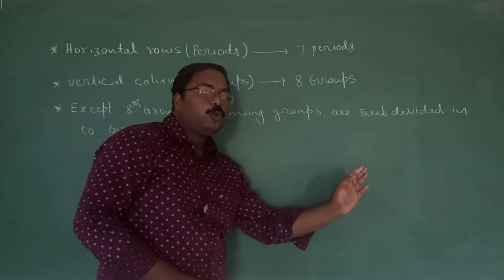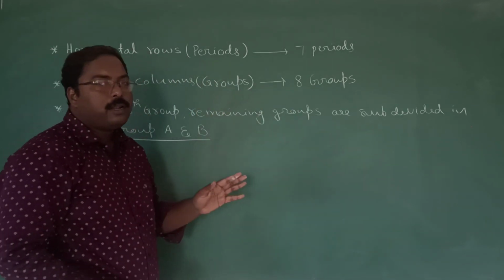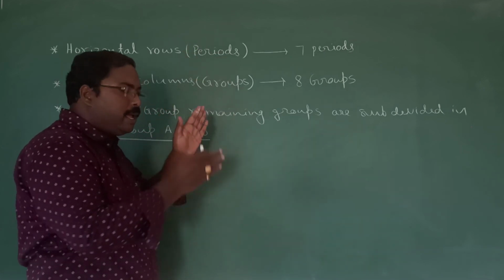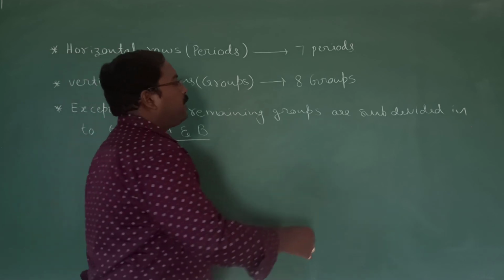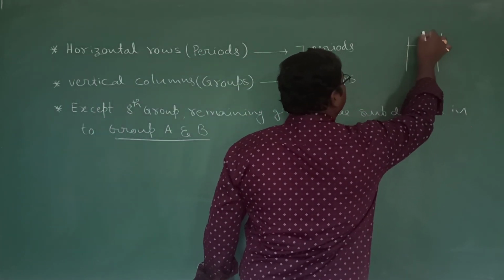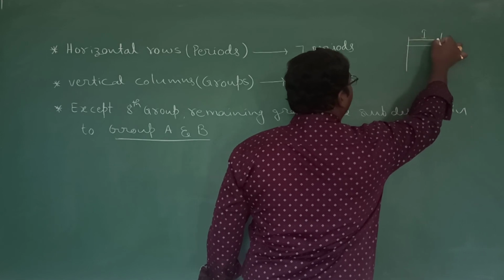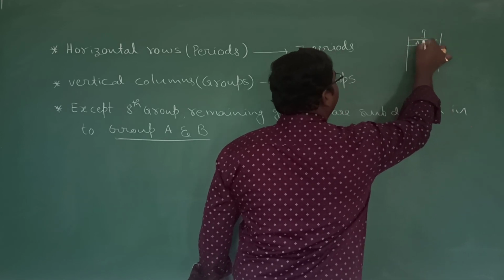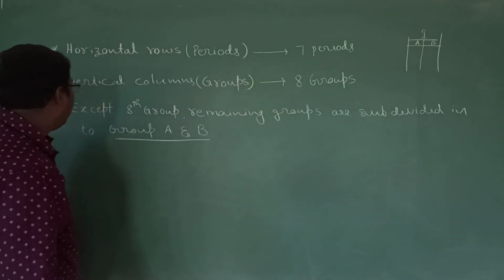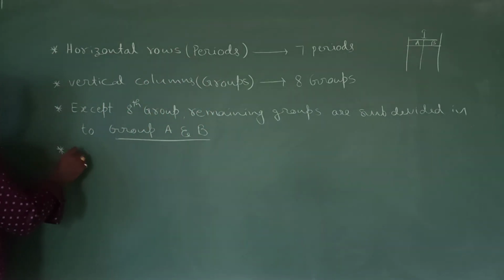Except the 8th group, the 7 groups from 1 to 7 are again subdivided into group A as well as group B. For example, if this is the first group, he divided this group into 2 subgroups A and B. Okay? Then what about this 8th group?